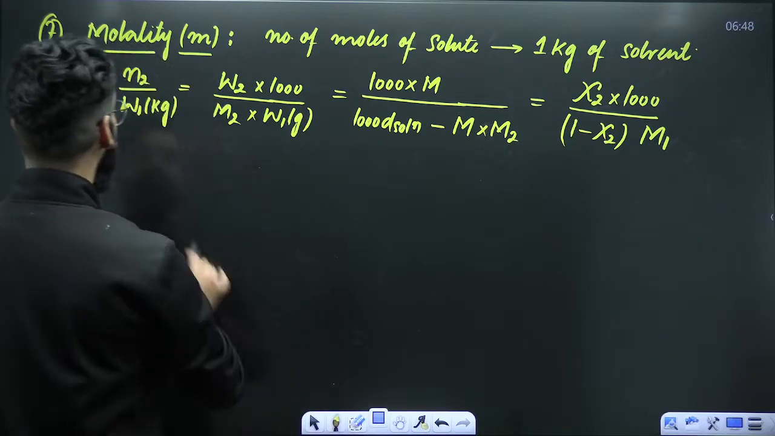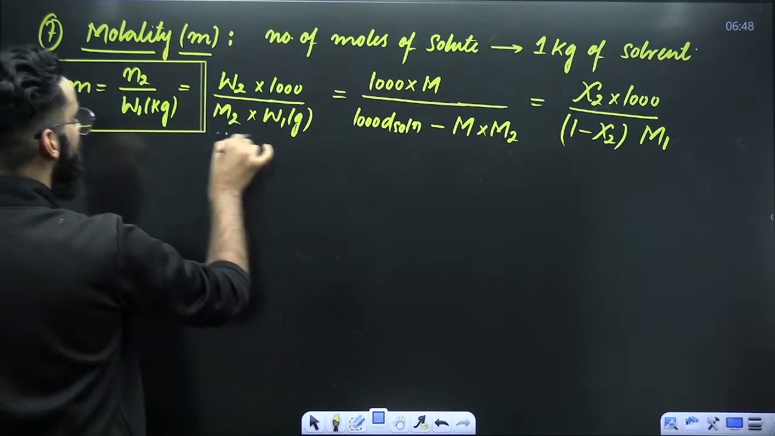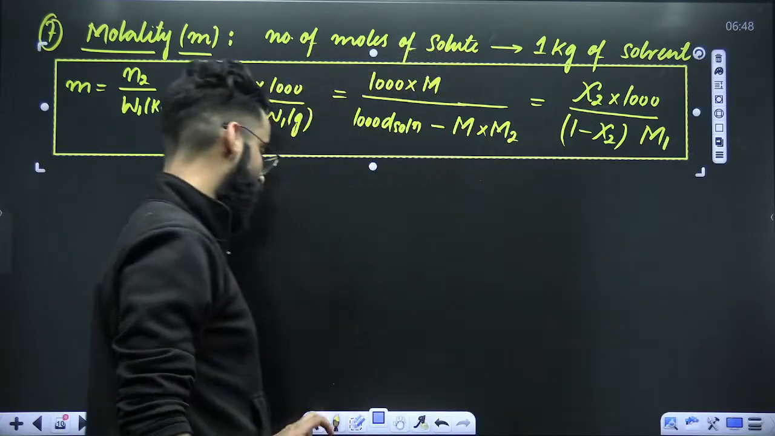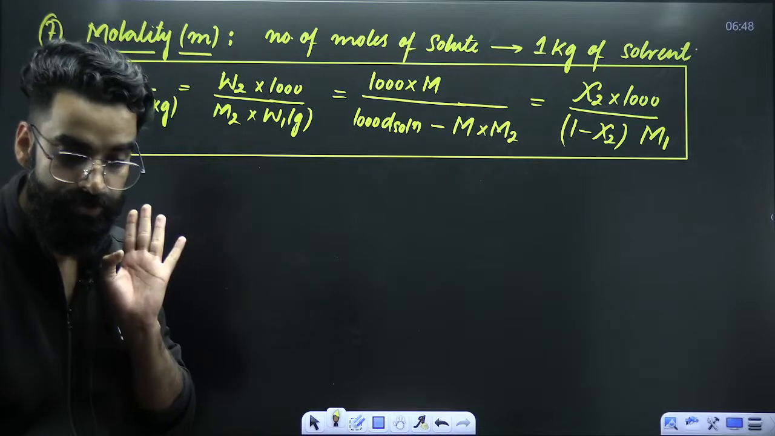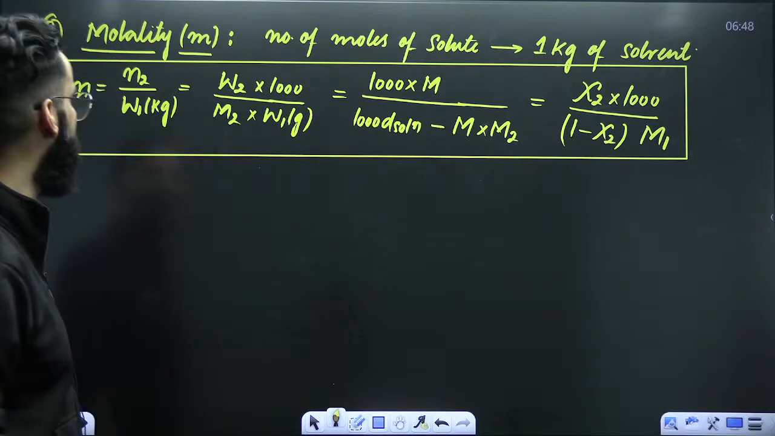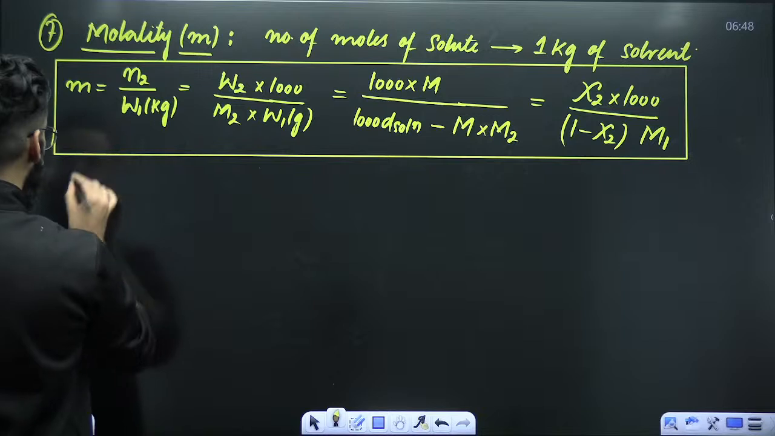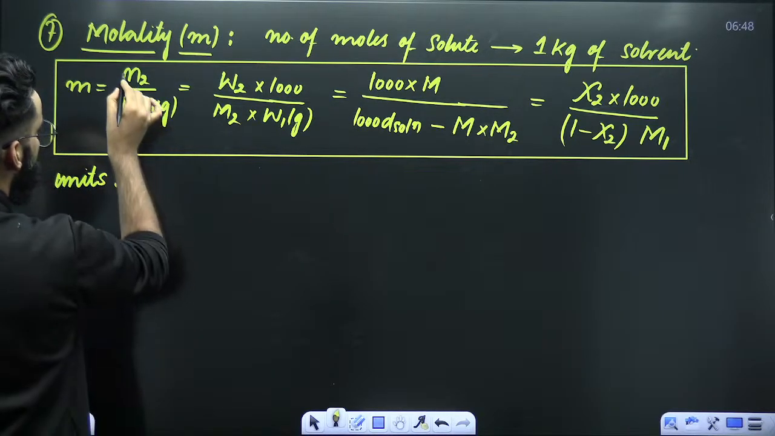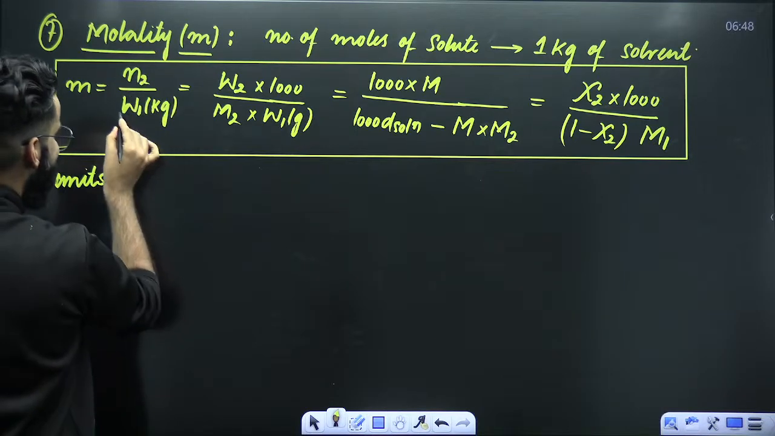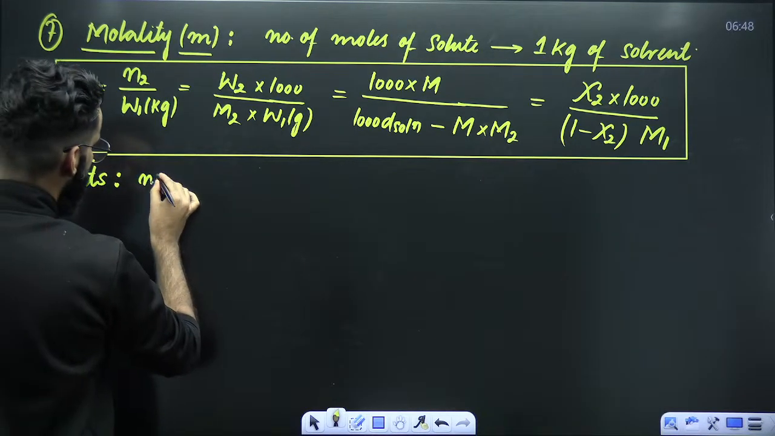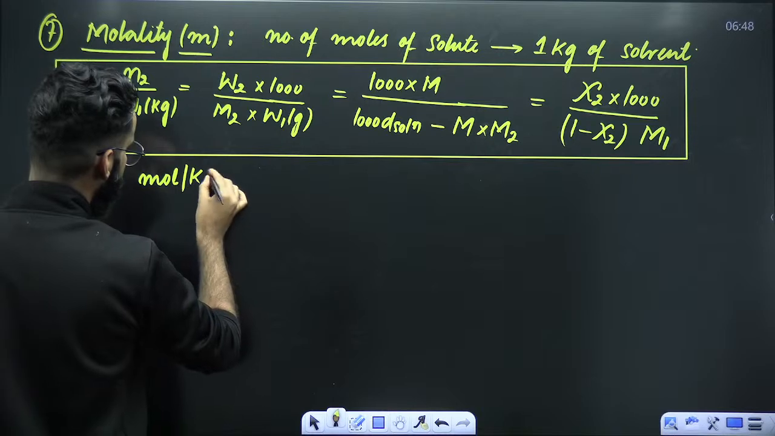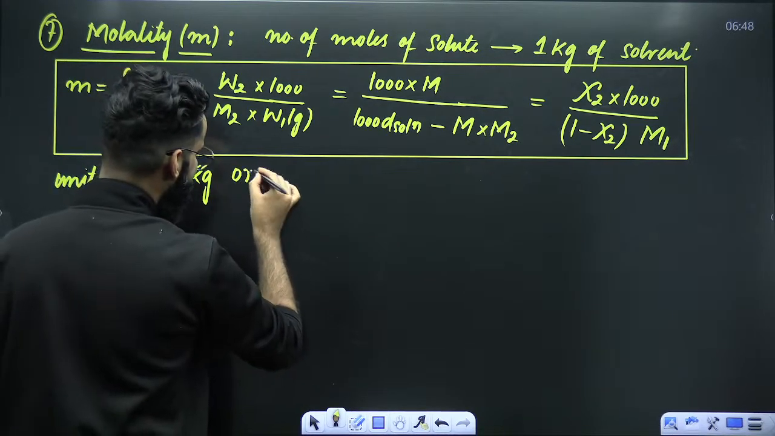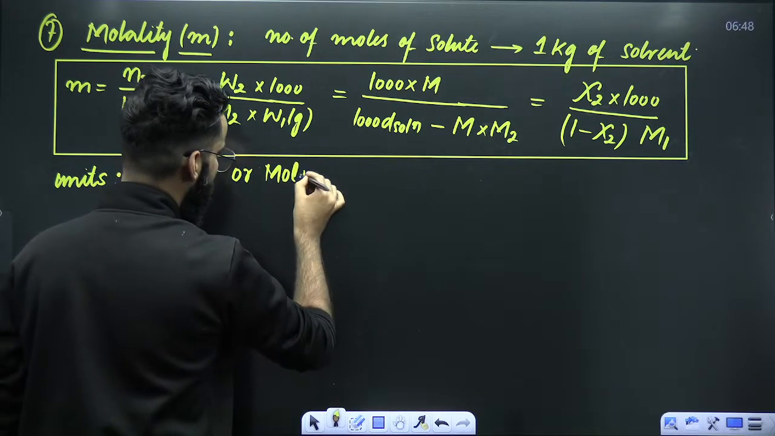So these are some very, very important results which you are going to remember from now onwards to calculate molality of the solution, right? Now tell me one thing. What should be the units of molality as per you? In the numerator, you have got moles. In the denominator, you have got mass. So it's going to be moles per kg. Or you can call it directly molal.